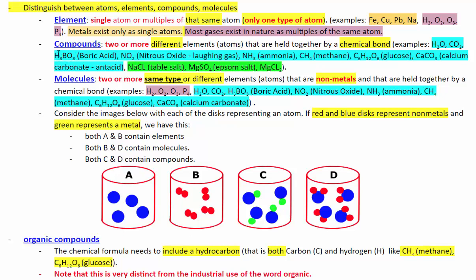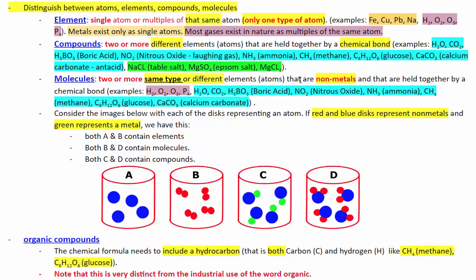H3BO3, boric acid, so here we have three different elements. NaCl, two different elements. MgSO4, that's three different elements. MgCl2, two different elements. All of these are compounds, so they have to be different elements that are held together by a chemical bond. Now, molecules, like compounds, they need to involve two or more, but they allow for the same type. So it can be the same type or different elements.